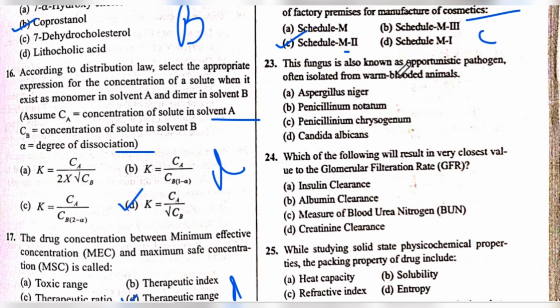This fungus is also known as opportunistic pathogen, often isolated from warm-blooded animals. The answer is D, Candida albicans. The answer is D. Next is 24 question number.